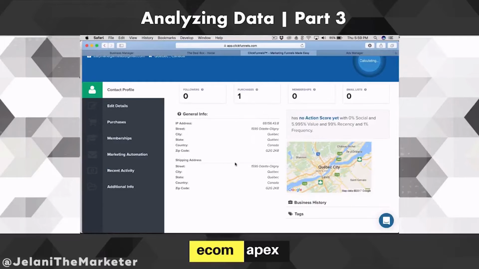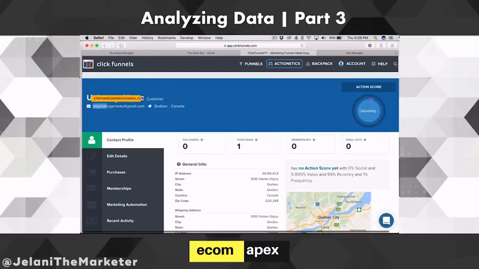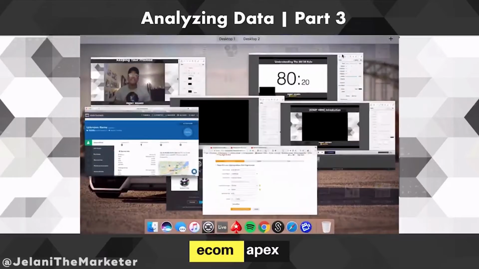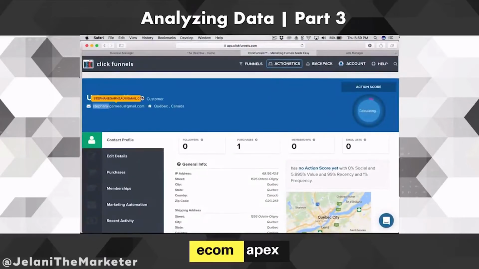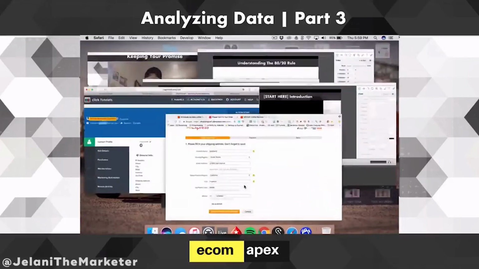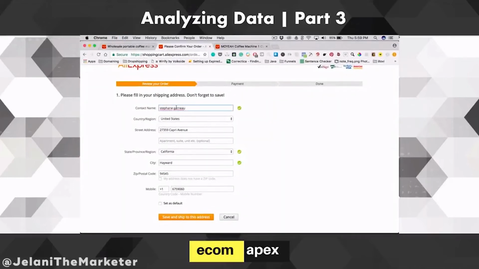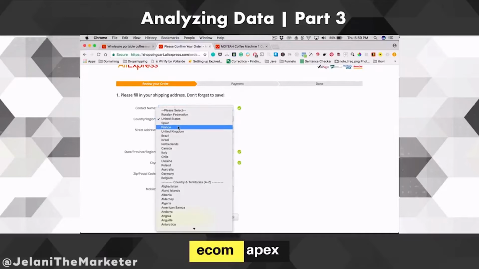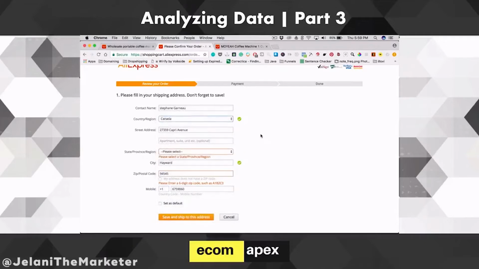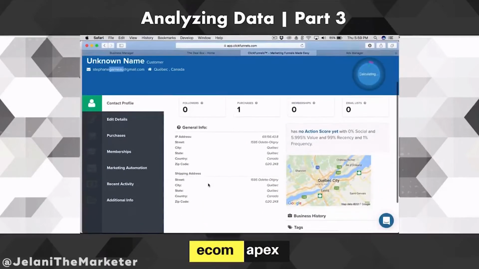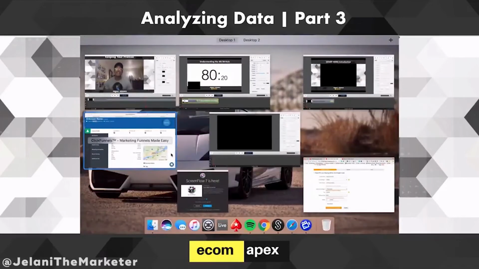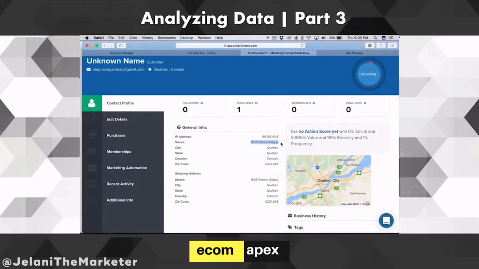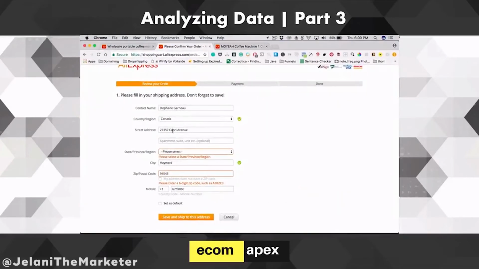So this is Stephanie, right? So we're going to copy that name. Stephanie, and then her last name is, all right, and she lives in Canada, so we have to change that to Canada. All right, and then we have to find her. She lives in Quebec, and the city is Quebec too. So let's actually find her address though first. This is her address, that's her street. All right, put that in here.